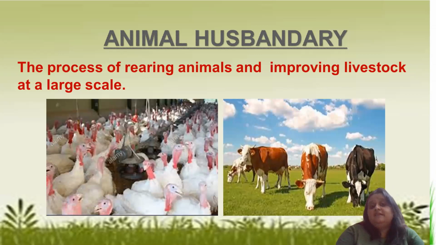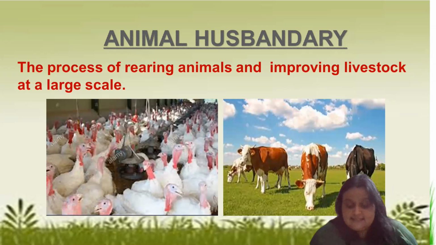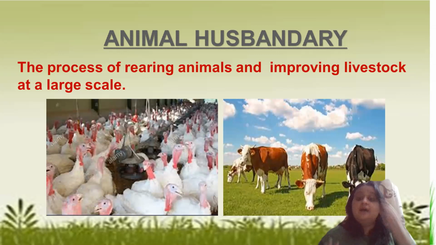Now we have the next one, that is animal husbandry. Now what is animal husbandry? As we told in the beginning, agriculture is not only taking care of plants, but also getting useful products from animals as well. So that is also a kind of agriculture. So animal husbandry is the process of rearing our animals or improving their livestock at large scale.